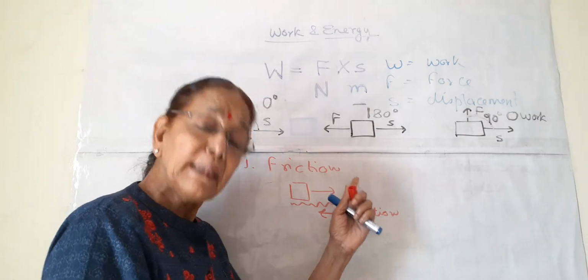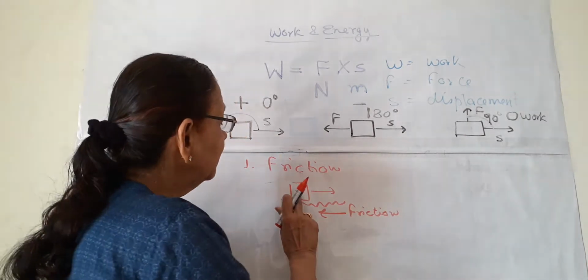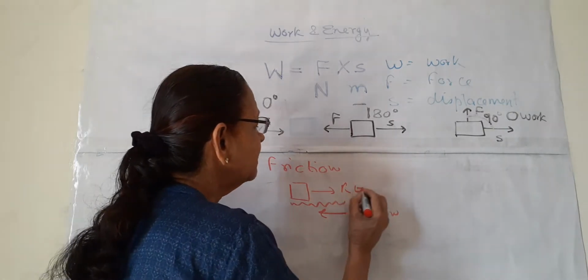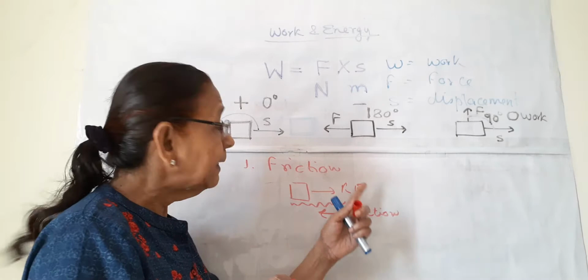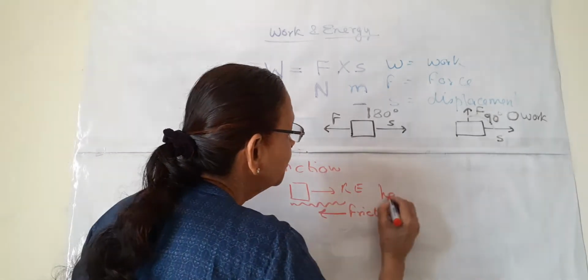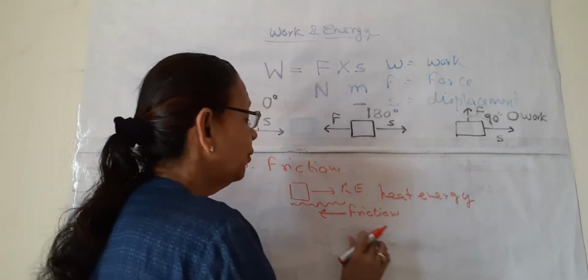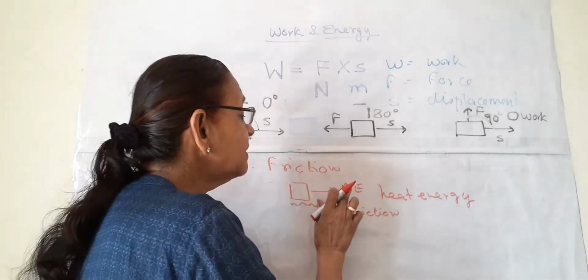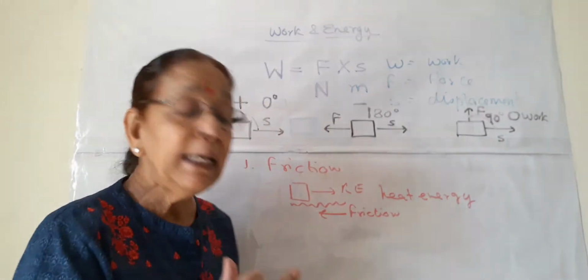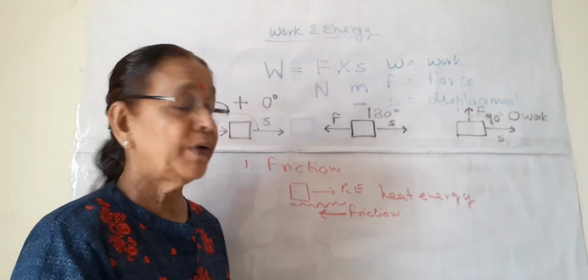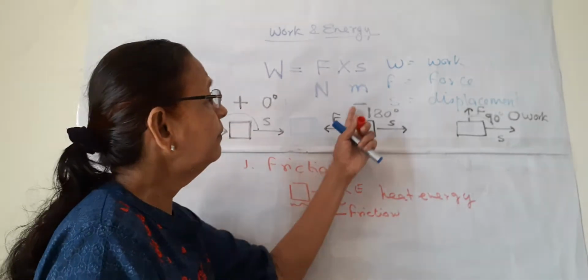What is the energy transformation here? Initially it has some kinetic energy, and due to the frictional force this kinetic energy of the box changes to heat energy of the surface. So this is an example of negative work.